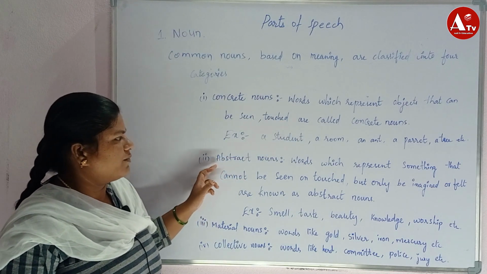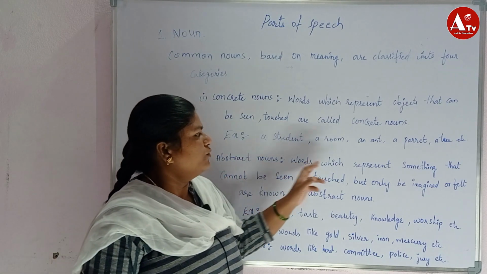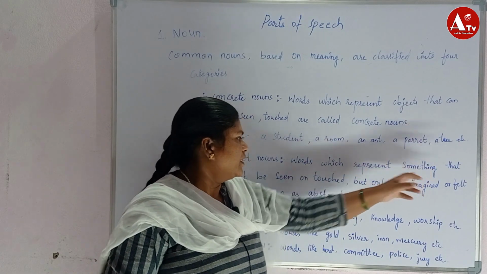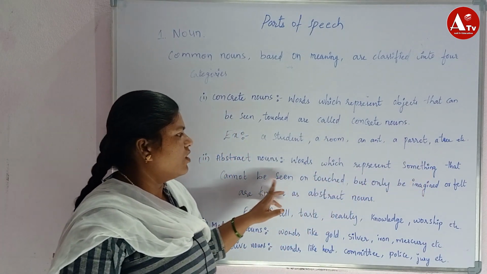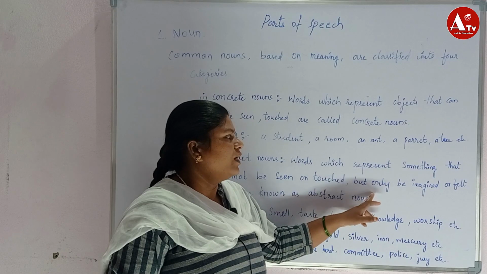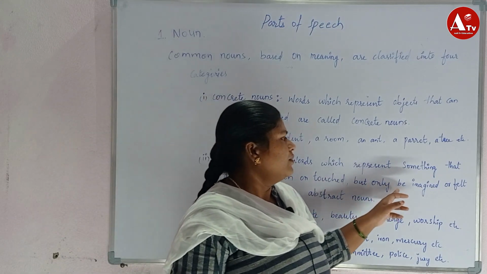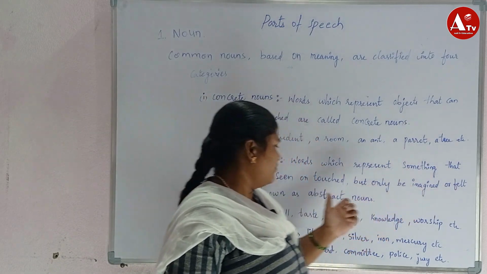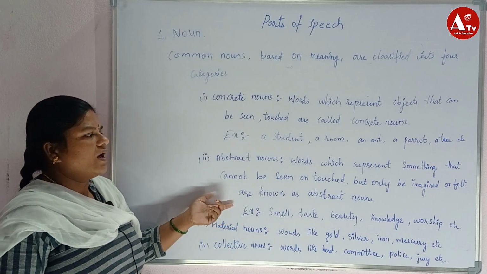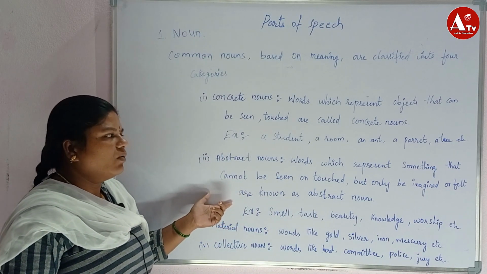Next one is abstract noun. Words which represent something that cannot be seen or touched but can only be imagined or felt are known as abstract nouns.